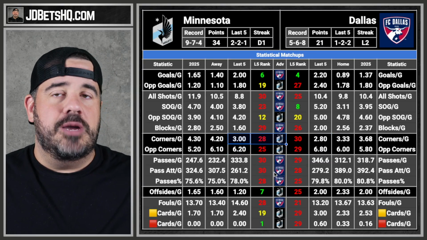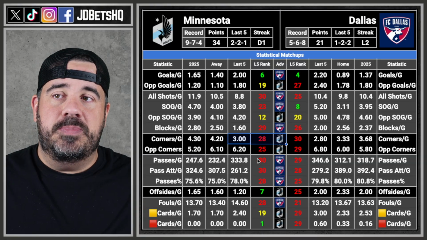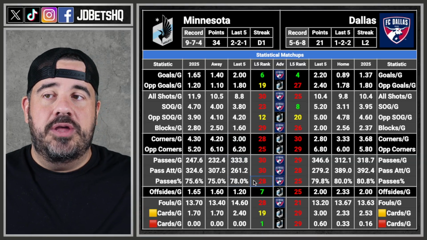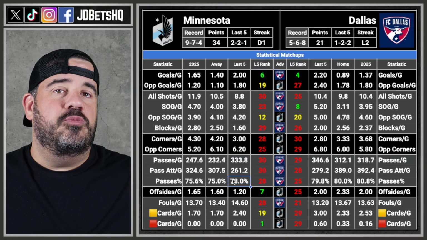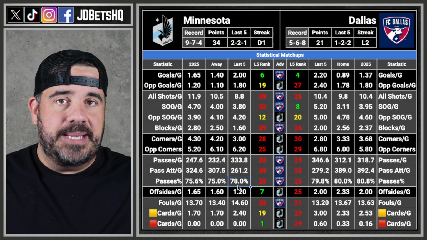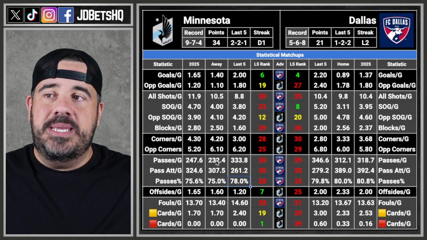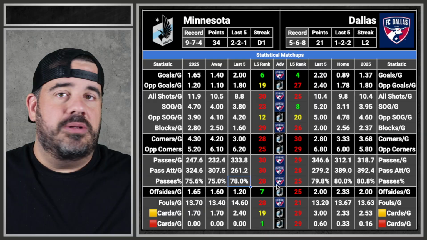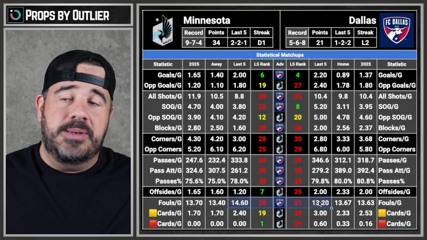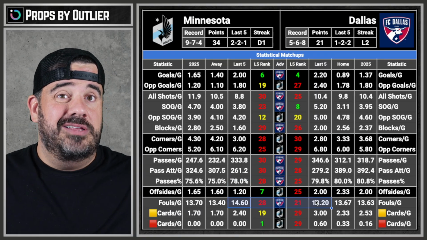Passes, they both are terrible passing the ball. Minnesota don't make many passes at all, period. And when they do, they're not that accurate. When you have low accuracy in passing, that means you're turning the ball over. These are completed pass percentage. That's all it is. And then you see they both do a lot of fouls. It's just going to be a kind of an ugly game.